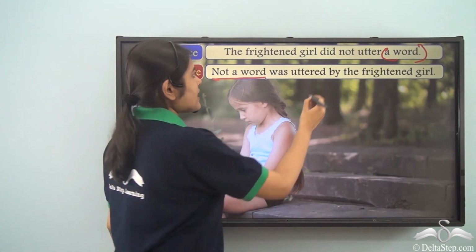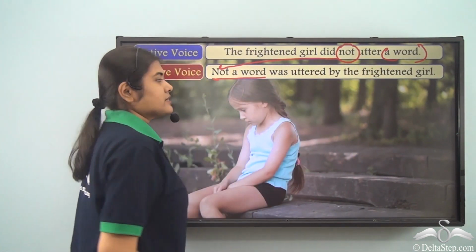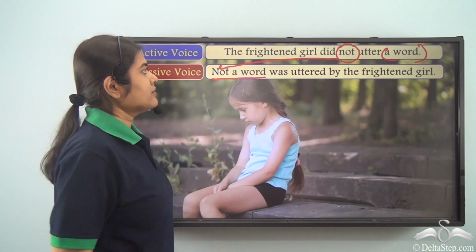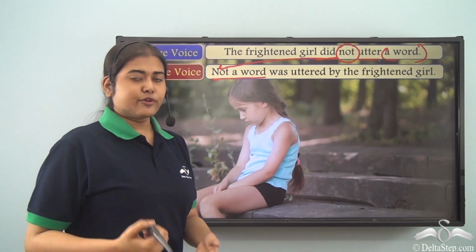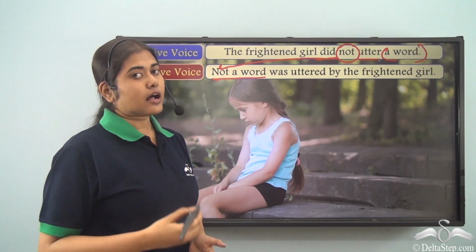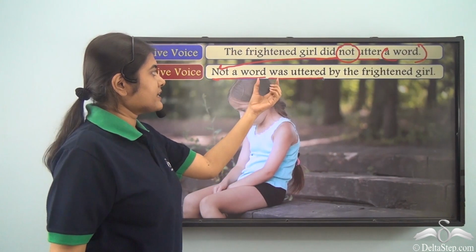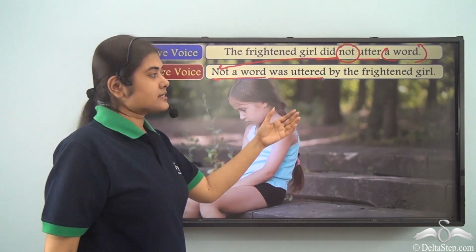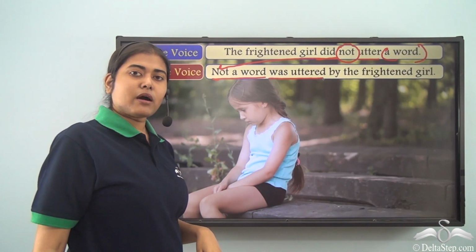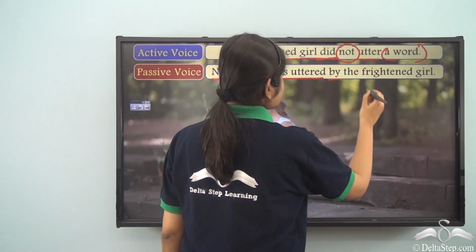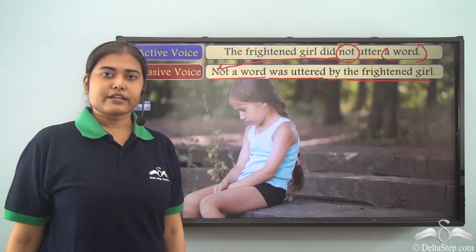So what have we done? We have taken this not, placed it before a word, then this did utter is equivalent to the past tense, uttered, so was uttered. So we have taken the be verb in the past tense, then followed by the past participle form of the verb utter, and then the preposition followed by the doer of the action.